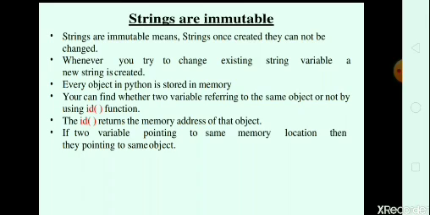Every object in Python is stored in memory. You can find whether two variables are referring to the same object or not by using the id function. The id returns the memory address of that object. When we assign the id function to a particular string, it refers to the address of that particular object. If two variables are pointing to the same memory location, then they are pointing to the same object.